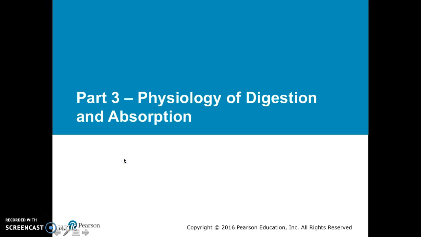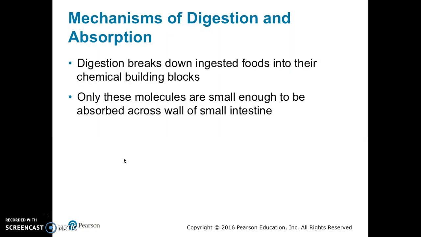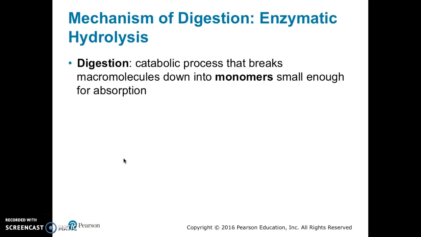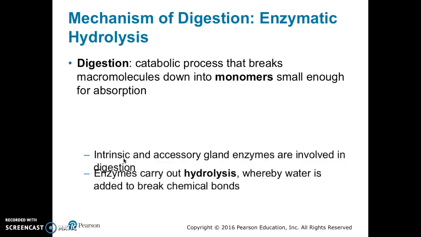Our next portion in this lecture will cover the physiology of digestion and absorption. Digestion breaks down ingested foods into their chemical building blocks. Only these broken down molecules are small enough to be absorbed across the wall of the small intestine. Digestion is a catabolic process that breaks macromolecules down into monomers small enough for absorption.